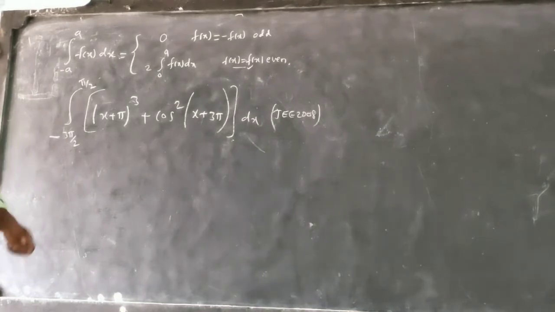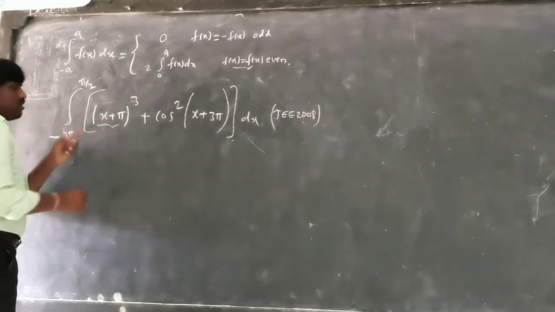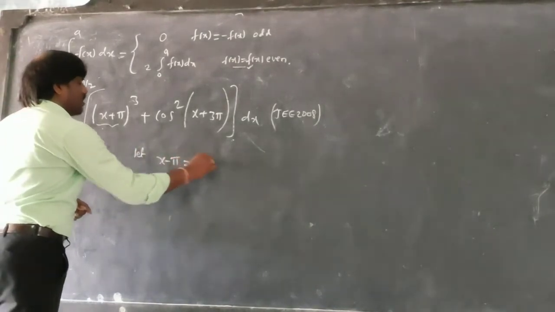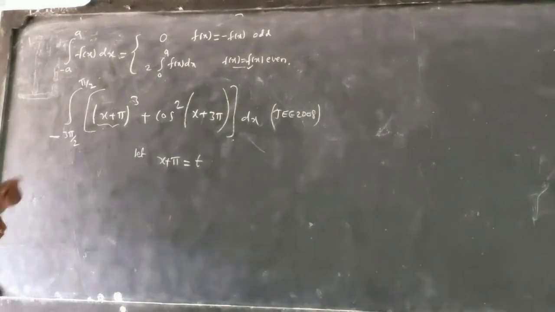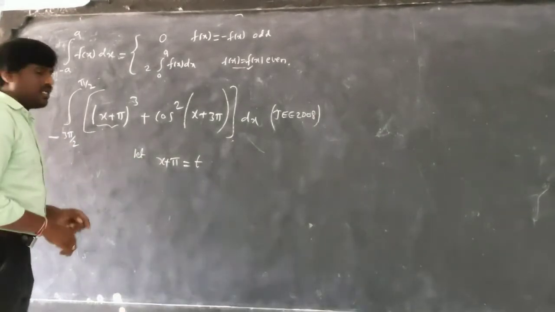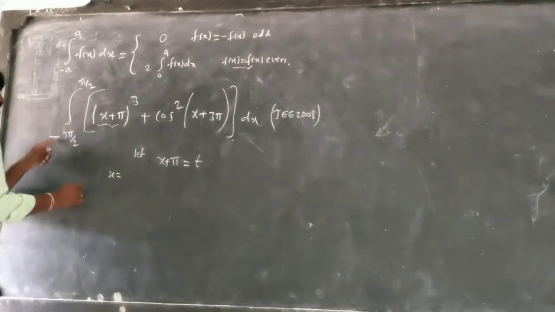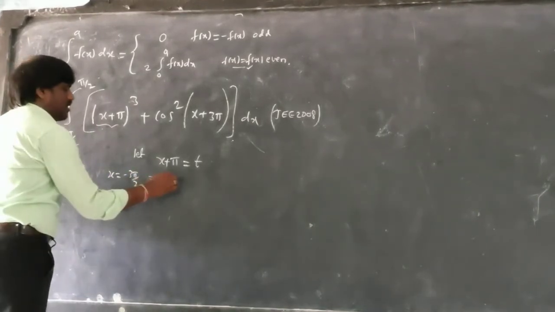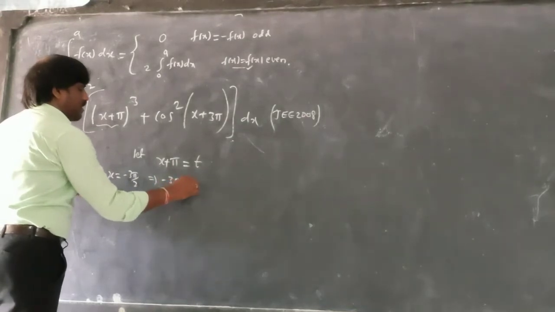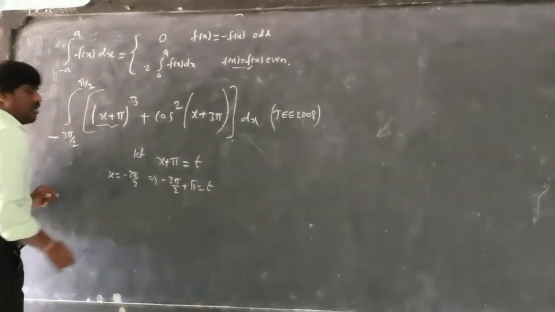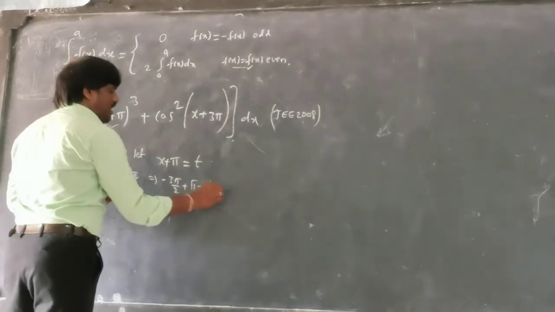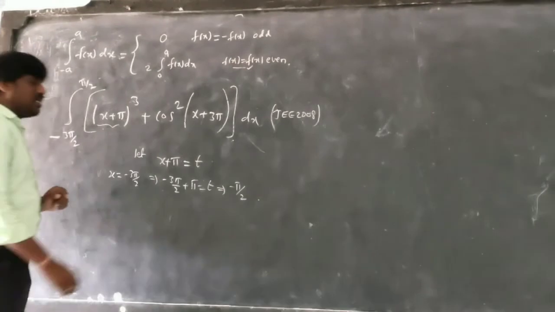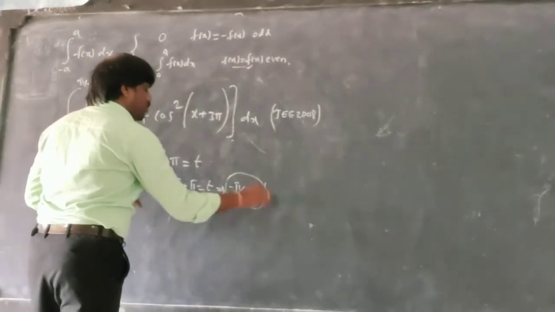We take the help of the substitution method. This is extra, I find. So let us take x plus pi is equal to t, to make this interval the same. If I take x equal to minus 3 pi by 2, I get minus 3 pi by 2 plus pi is equal to t. What am I going to get here? Minus pi by 2, so t is equal to minus pi by 2.